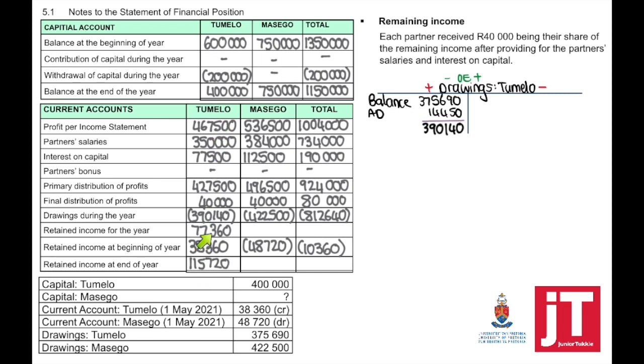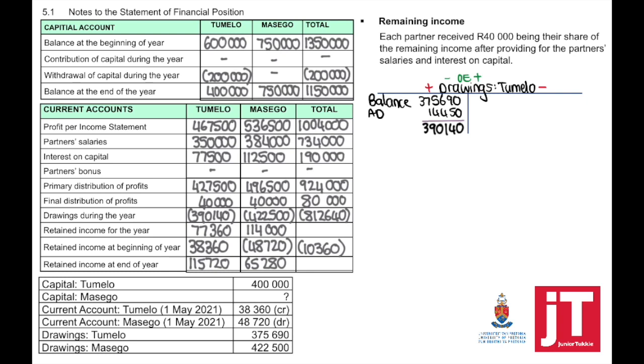While we're calculating the retained income for the year, we immediately add the retained income at the beginning because it was no brackets. That equals the retained income at the end. For Masego, we're going to take profit per income statement minus drawings equals the retained income for the year, plus the retained income in the beginning.